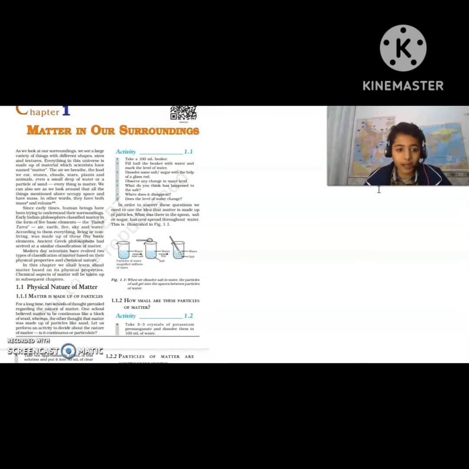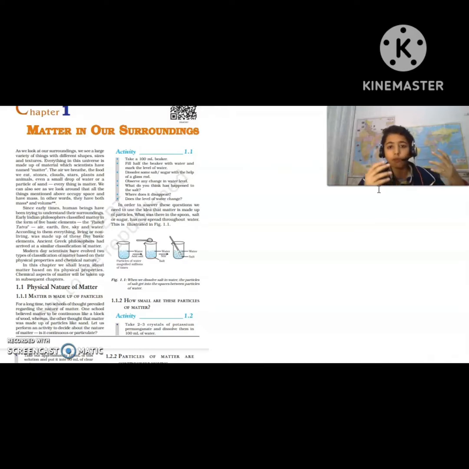Now the second paragraph says that in ancient time, the Indian and Greek philosophers discovered that matter has five forms. What were those five forms? Earth, air, sky, fire and water. So these five types of matter, they said, built everything. Everything was built by those types of matter. But this was the thinking of ancient Indian and Greek philosophers.